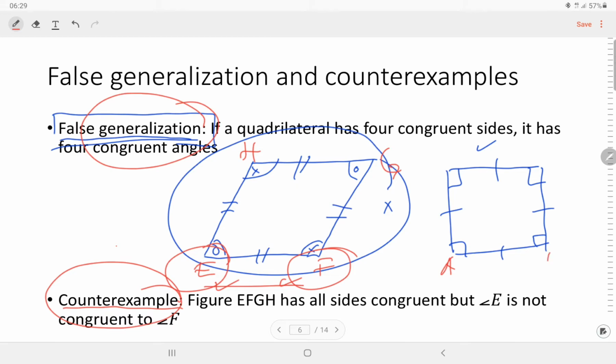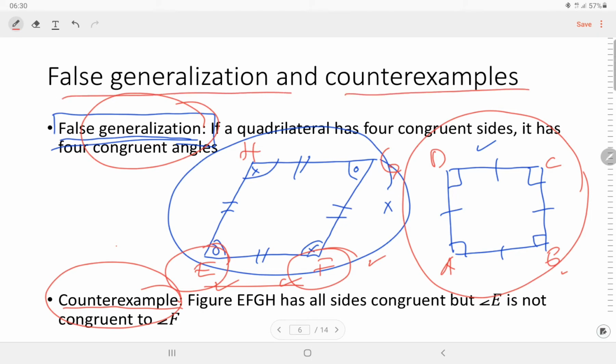But if this is A, B, C, D, then angle A is congruent with P, C, and D. So in this case, the conditions are true. But this becomes a false generalization. We can choose at least one case that is not true, or is false. Okay, this is a false generalization and counter example.